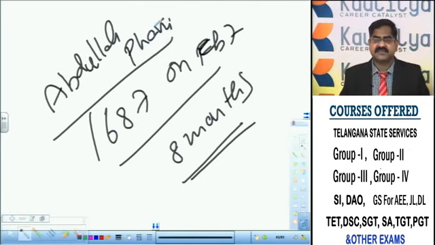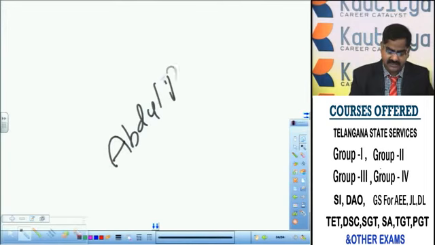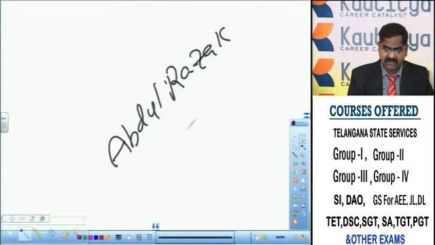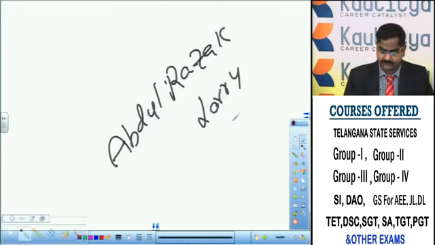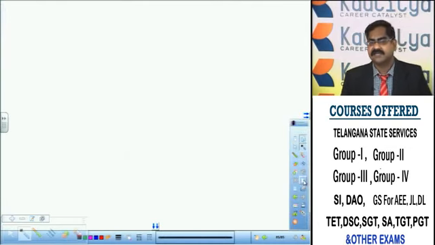A fierce fight took place between the Qutb Shahi force and the Mughal army. The Qutb Shahi commander, Abdul Razak Lari, displayed a lot of valor in this battle. Finally, Golconda was annexed by Aurangzeb into the Mughal Empire, and Abul Hasan Tanisha was sent as a prisoner of war to Daulatabad fort. So this is the political history.